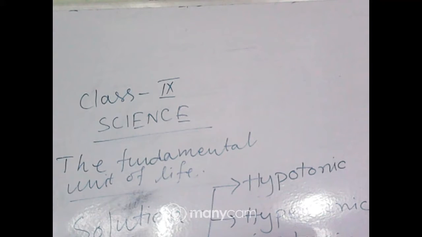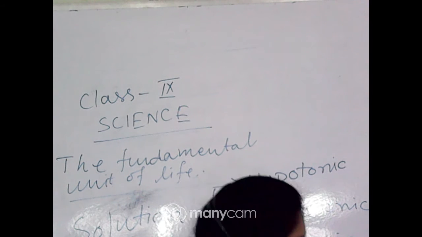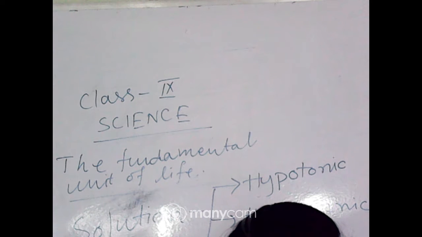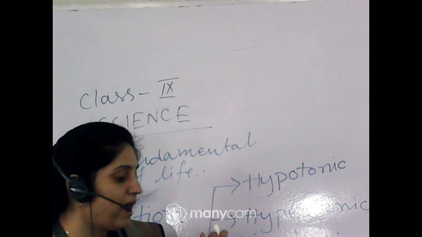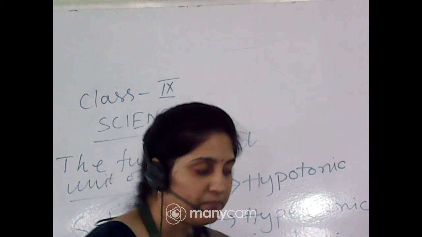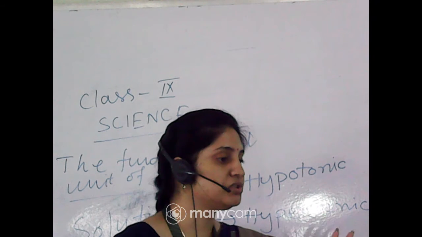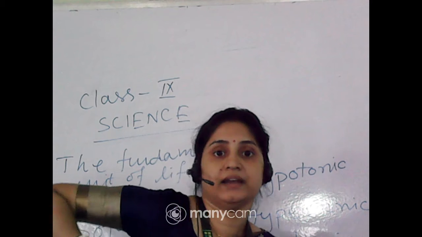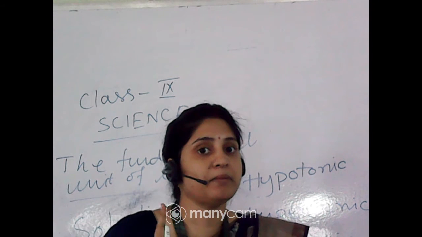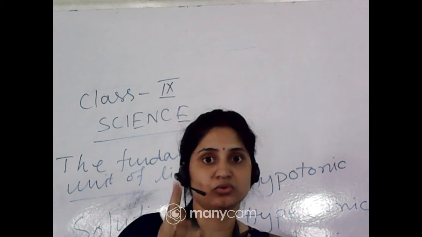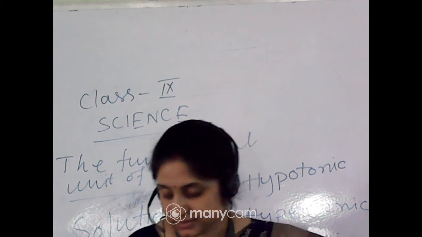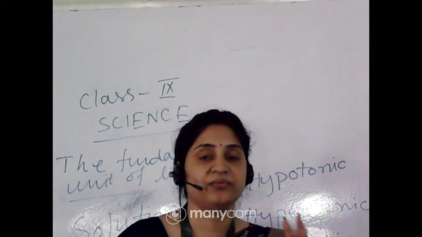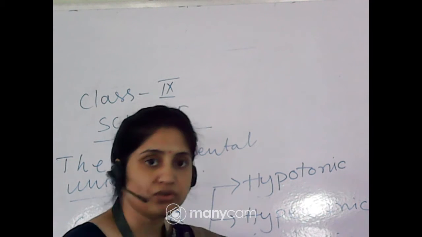So today I will discuss the three types of solution, okay? Hypotonic, hypertonic and isotonic. In these three mediums, how do the cells react, okay? In the case of a hypotonic solution, you must always remember that the solution always goes from the higher concentration region to the lower concentration region. Must remind that there must be a semi-permeable membrane present, and the solution always goes from higher concentration region to lower concentration region.